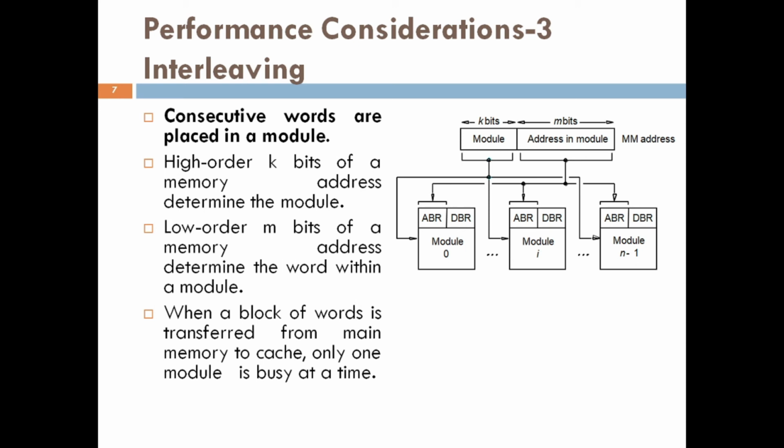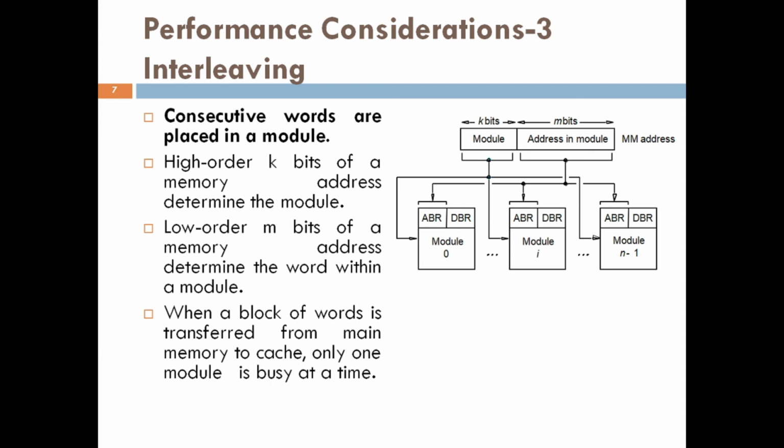I hope this method is clear. I'll repeat. As you can see here, the memory address generated by the processor is decoded in terms of two parts: one is the module and one is the address in the module. The high order k bits name one of the modules, and the low order m bits name a particular word in that module.